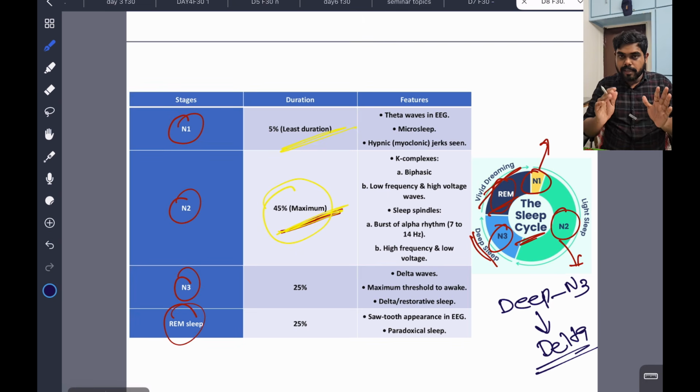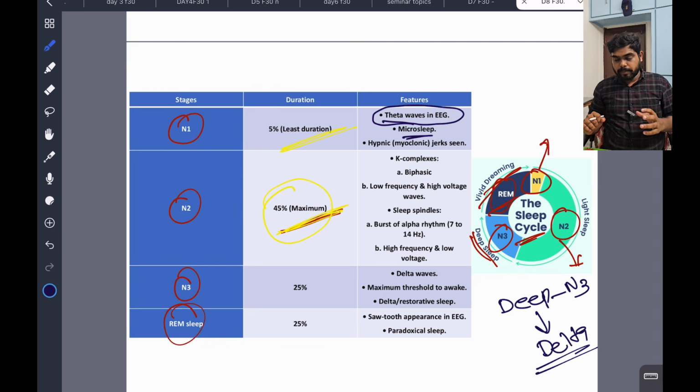So we have the N1 stage, which is the smallest. Then we have N2, which is the longest, N3, which is the deep sleep, and REM sleep, which is the vivid dreaming. Okay, we will see. In the N1 stage, theta waves are seen in EEG. These are known as microsleep. And here hypnic jerks are seen, so myoclonic jerks are seen here.